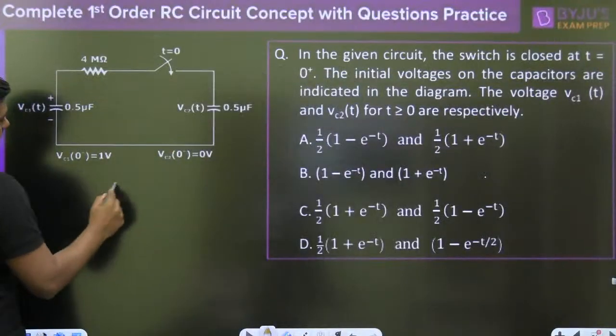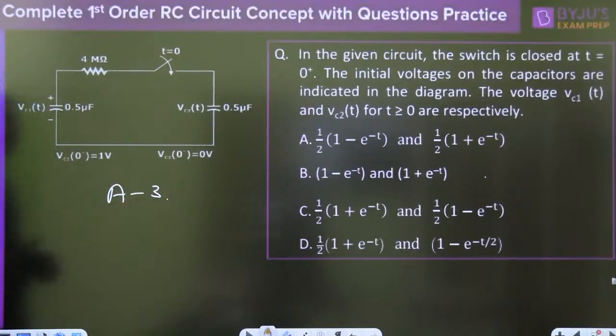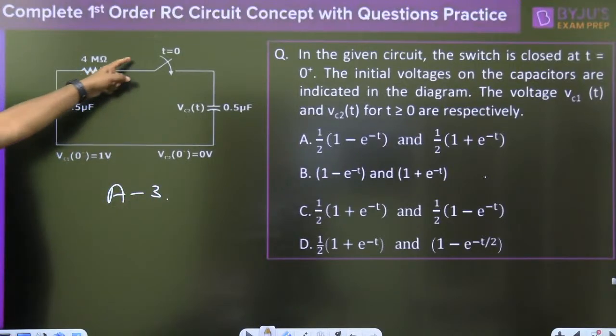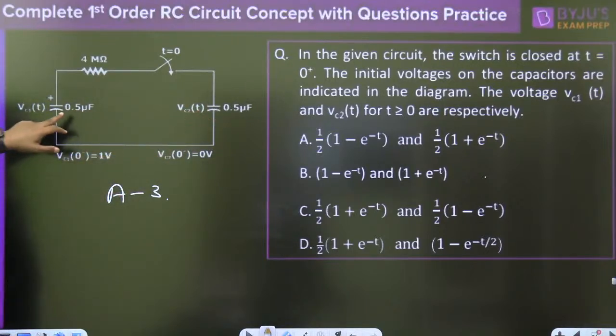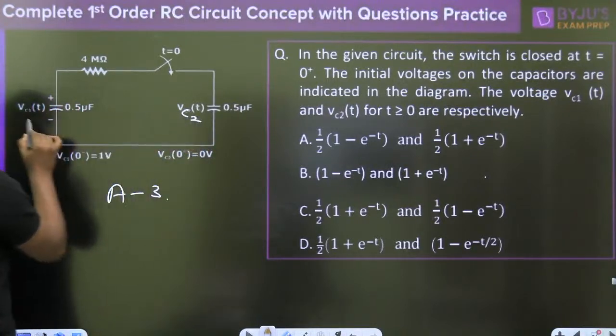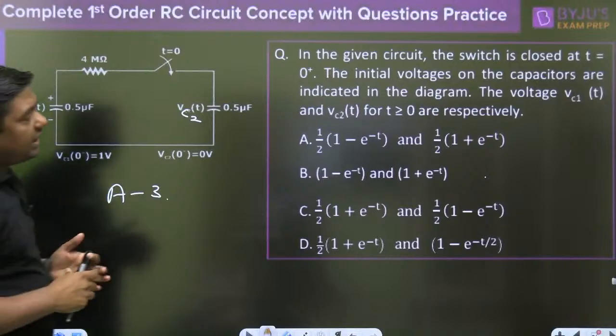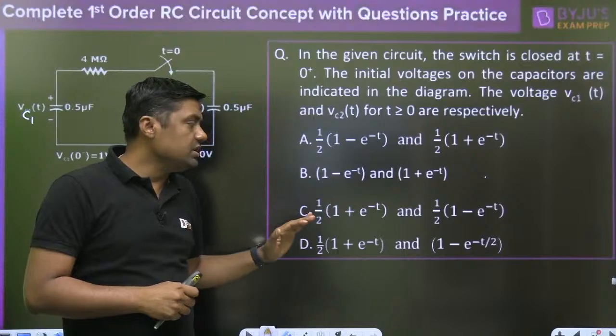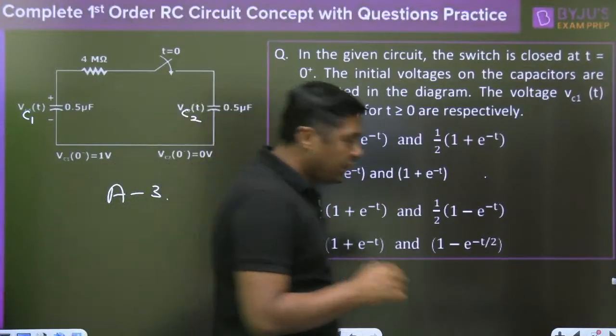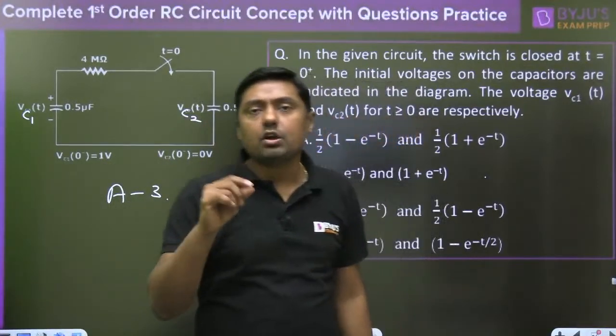Assignment number 3: 4 mega ohm resistor, exactly at t equal to 0 the switch is closed. 0.5 microfarad capacitor, 0.5 microfarad capacitor. This is called VC1, that is called VC2. Then which answer is correct? Okay, so these are the assignments. Now try to solve this question and give me the answer in the comments box.